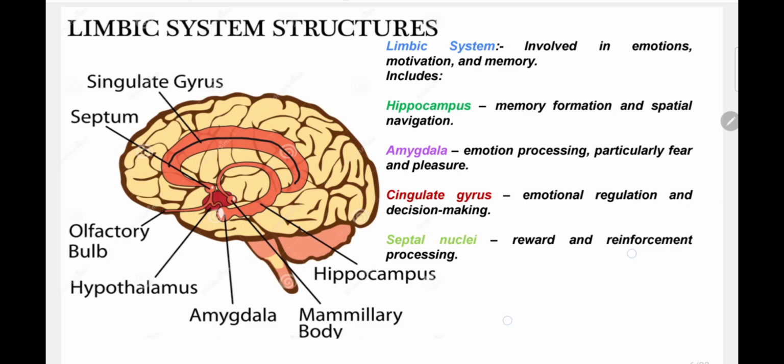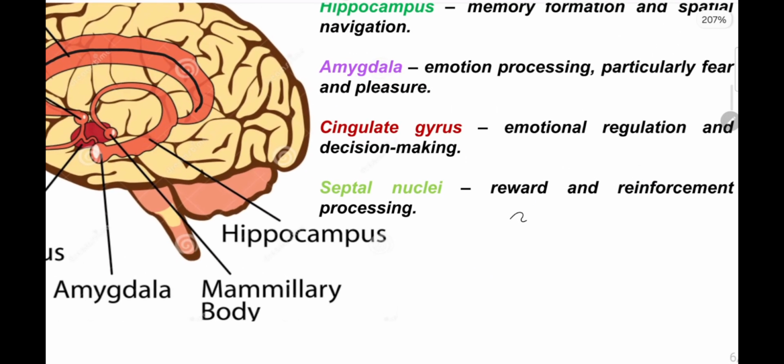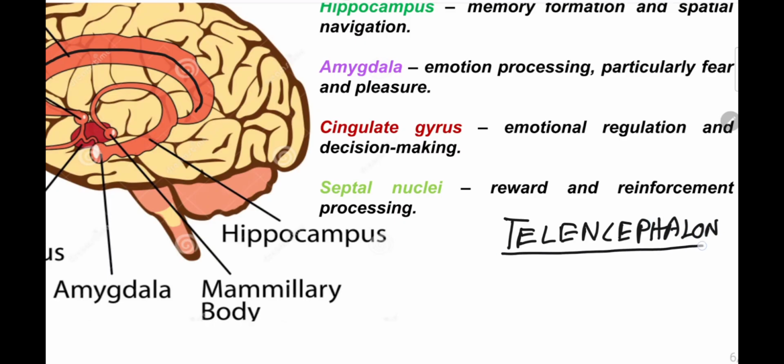So telencephalon is composed of cerebral cortex or cerebrum.